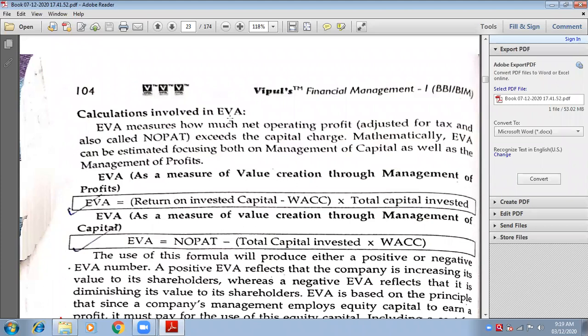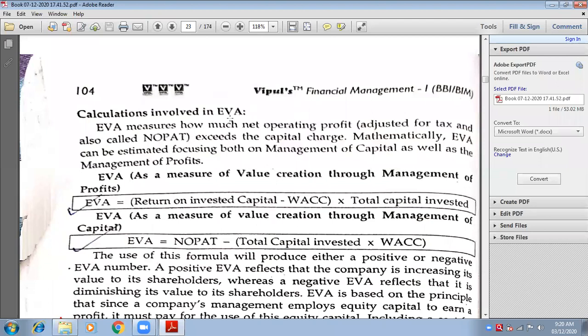Are you understanding that the relationship between company and equity is direct? That means if equity is earning better, the company is earning better. If equity is earning less, the company is also earning less, because ultimately it depends on how equity earns. That is why we calculate economic value added.